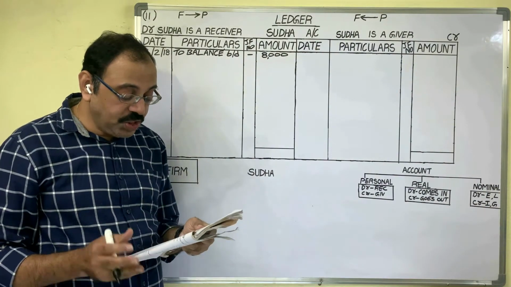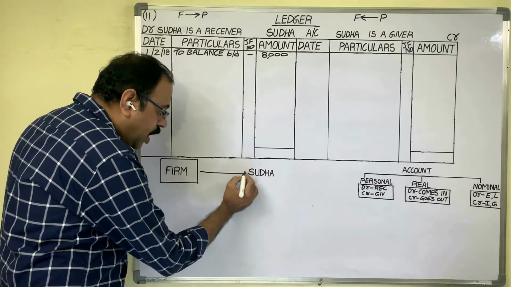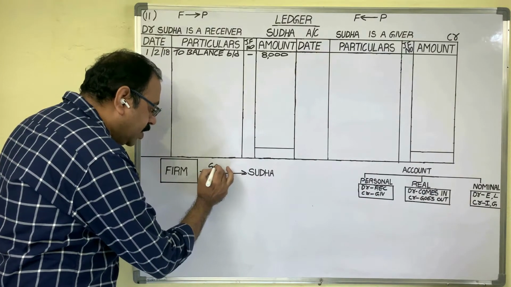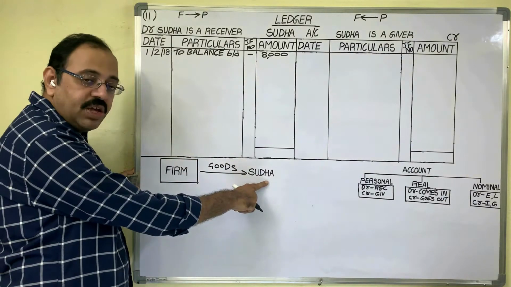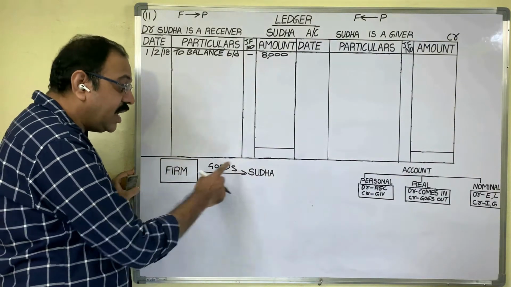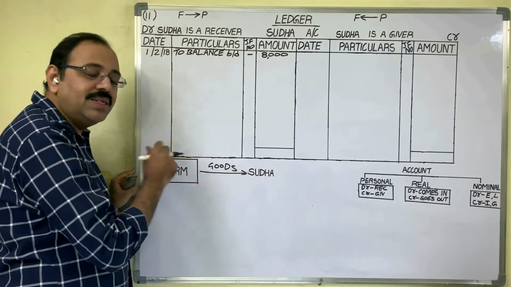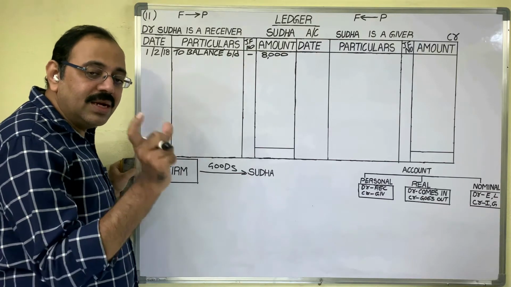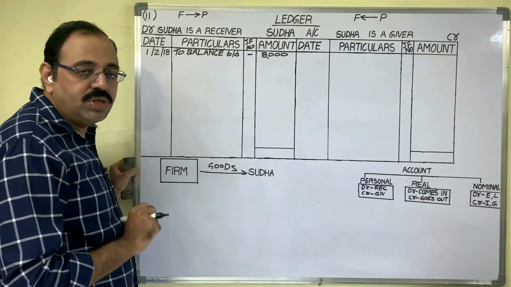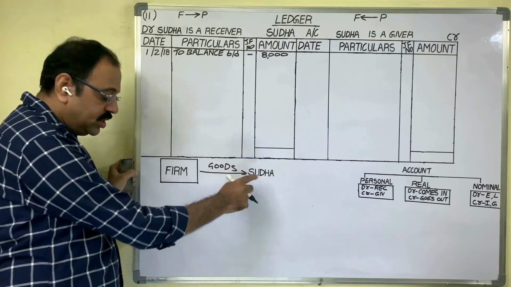The 4th day transaction is goods sold to Sudha. The firm sold goods to Sudha. So from the firm, goods are going, and the customer name is given. This means it is a credit sale. In return, cash is not coming on the same day. To write the journal entry, the first step is that in the transaction, a minimum of 2 accounts will be there. We should identify them. To Sudha, we sold goods.